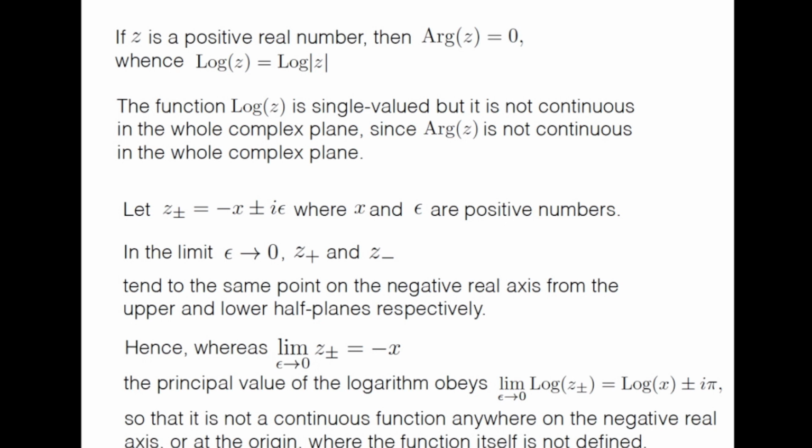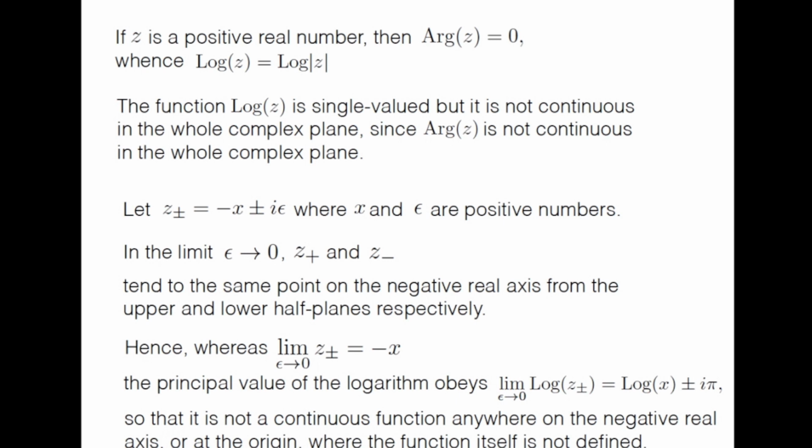Now in the limit epsilon tending to 0, z plus and z minus tend to the same point on the negative real axis. z plus is minus x plus i epsilon, so it tends to the negative real axis from the upper half plane, and z minus is minus x minus i epsilon, so it tends to the negative real axis from the lower half plane. So the limit of z plus minus as epsilon tends to 0 is equal to minus x.